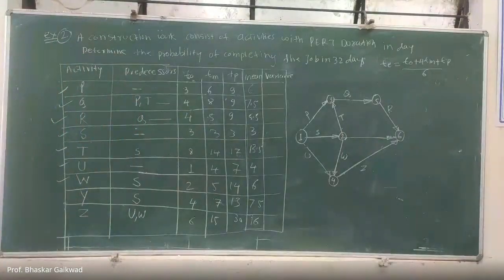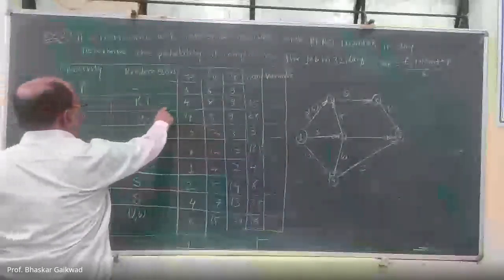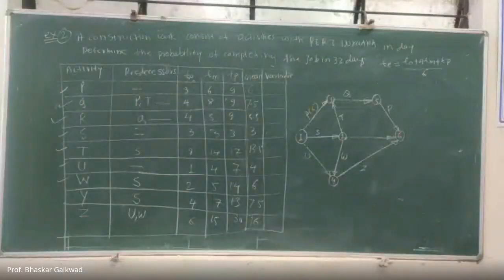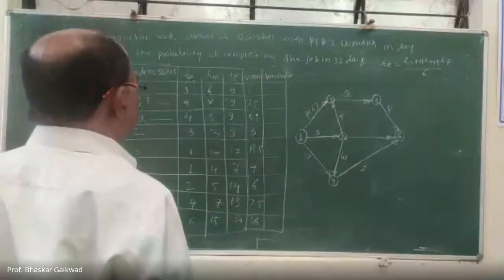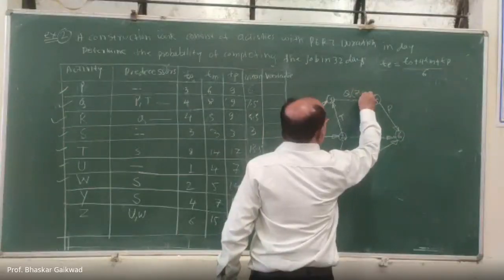After writing this mean, based on each activity you have to write it in brackets. So what is the P activity? Mean duration is 6 here. Then Q, duration is 7.5.